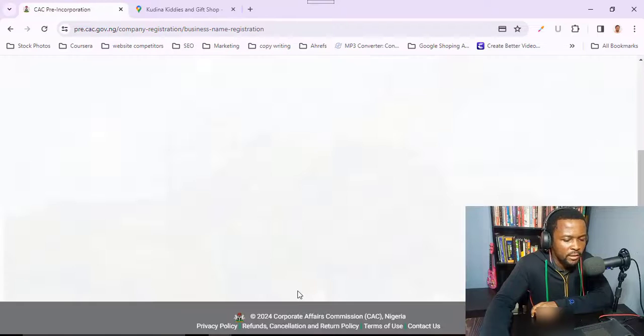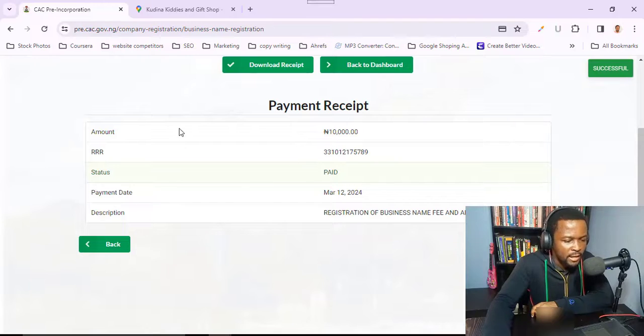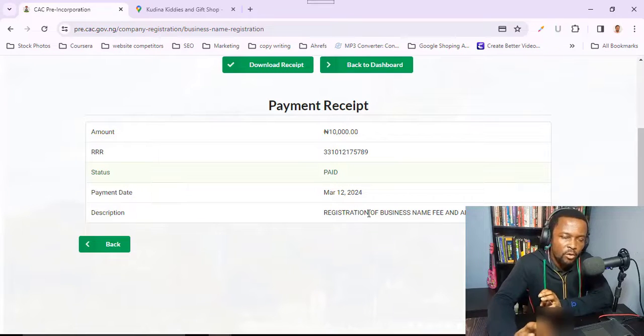Okay, you can see here successful, and then it's redirecting me to the Corporate Affairs Commission website once again. This is it, the payment receipt and everything. So I've successfully paid, I've done everything, and this is the description of what I'm paying for. Okay, so that's just been it. We filled out all the forms. What is left now is for us to wait and let the officials of the CAC go through our documents and then approve it. But mind you, if things are not in order, it should be queried, but that's not a big deal. So let's just leave it at this point, and then I'll come back to conclude the video.